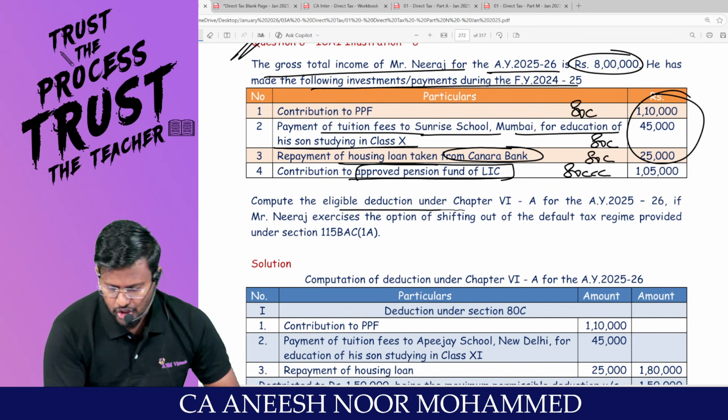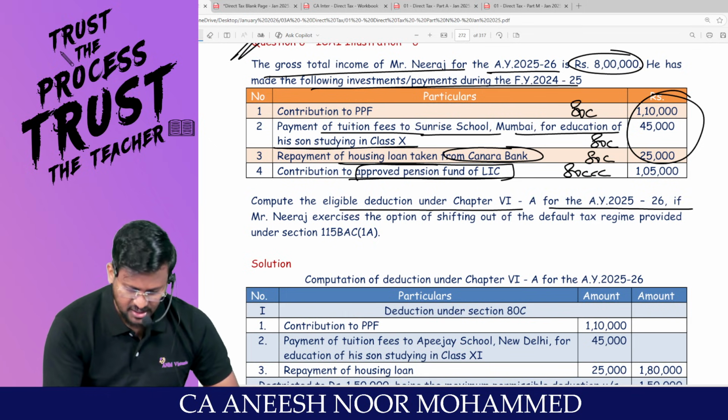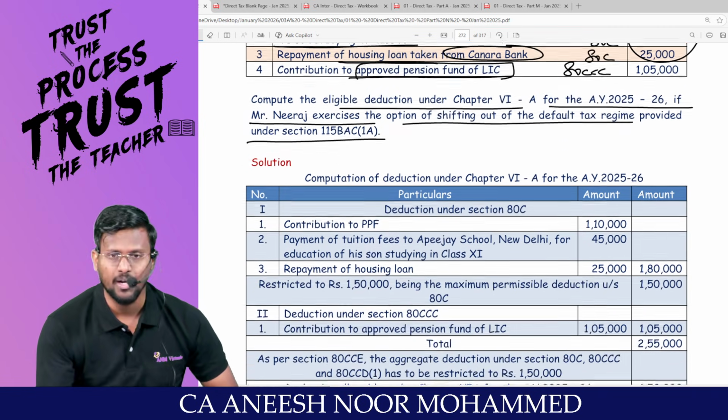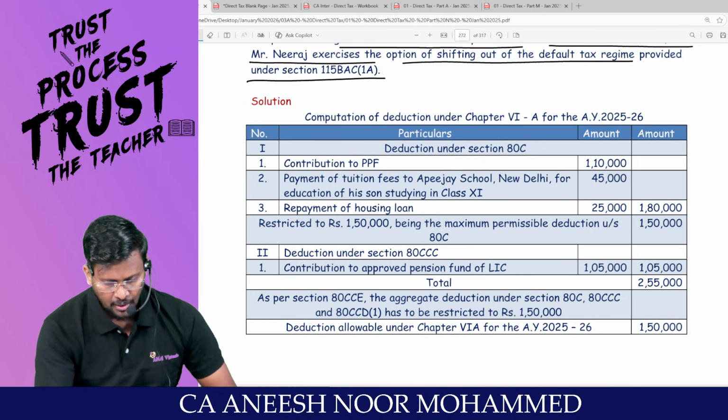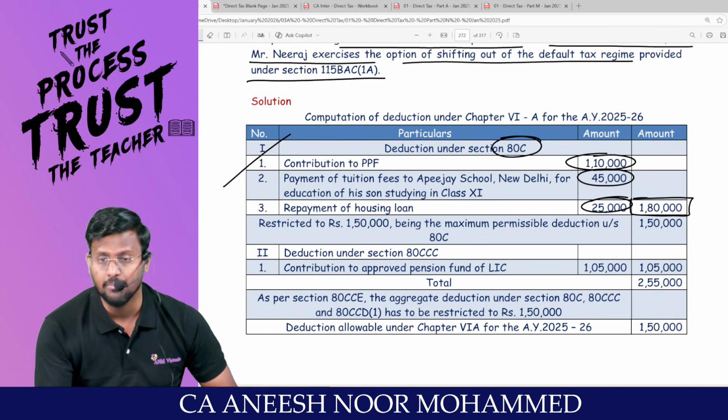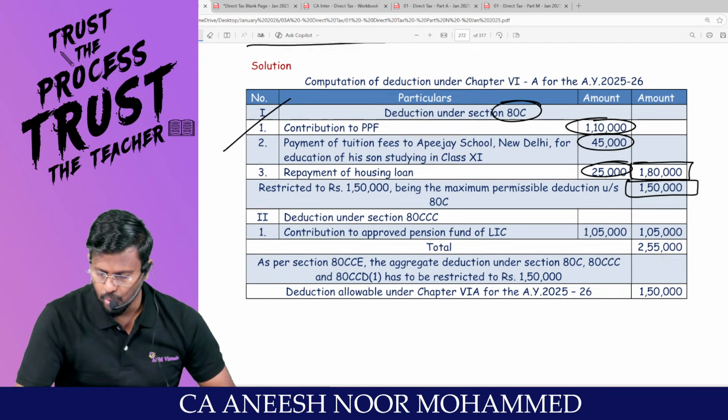Compute the eligible deduction under Chapter 6A for the assessment year 25-26 if Neeraj exercises the option of shifting out of the default tax regime provided under 115BAC subsection 1A. Easy. Contribution to PPF, these are 80C: 1,10,000, 45,000, 25,000. Total comes to more than 1 lakh, but it should be restricted to 1,50,000.